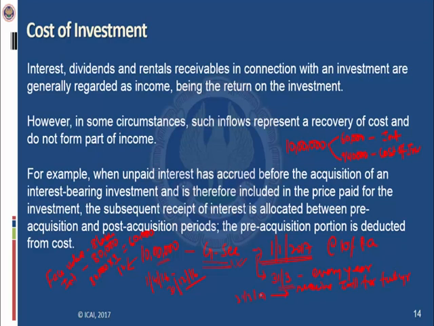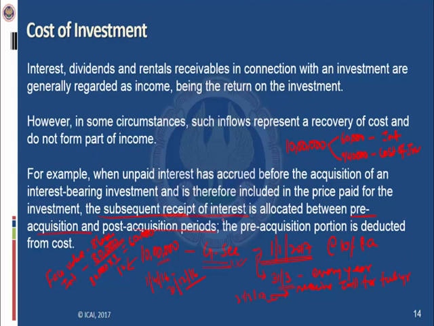On 31st March 2017, the entity will receive interest of 80,000 from the government. In that case, this 60,000 will be the reimbursement of interest. So the entry will be bank account debit by 80,000, to interest accrued 60,000, to interest income 20,000. The crux of the story is the receipt of interest. The subsequent receipt of interest is allocated between pre-acquisition and post-acquisition period. The pre-acquisition period is 9 months, which is 1st April 2016 to 31st December 2016.